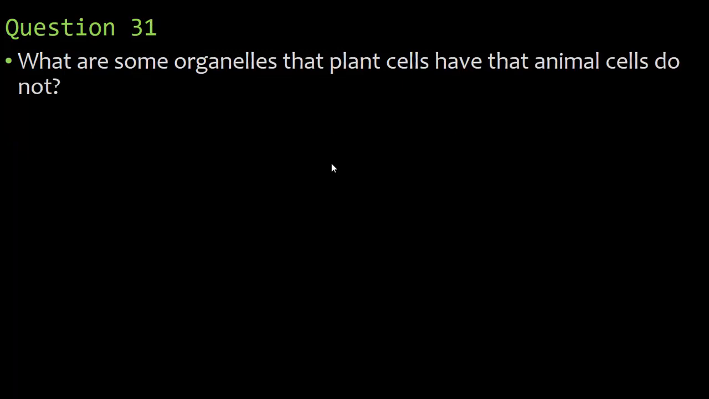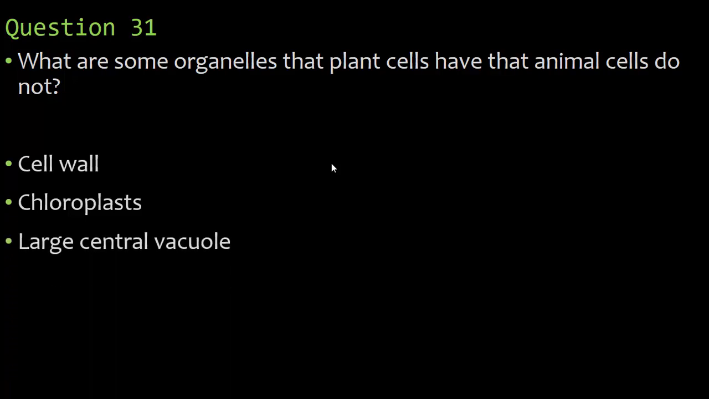What are some organelles that plant cells have that animal cells do not? They're both eukaryotic. They have a lot of the same organelles, but there's a few organelles plant cells have that animal cells do not. One is a cell wall. Plants do have a cell membrane. All organisms on Earth, regardless of what it is, if it's alive, it has a cell membrane. In addition to the cell membrane, plant cells also have a cell wall. They have chloroplasts, which allows them to do photosynthesis, and they have a large central vacuole, which is going to store a lot of the water that plants take in, for example.